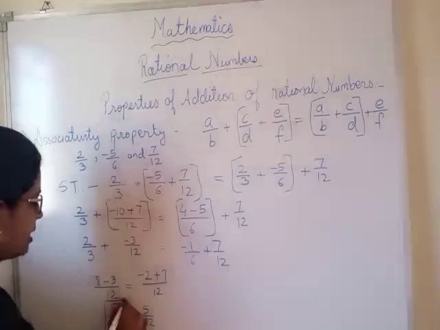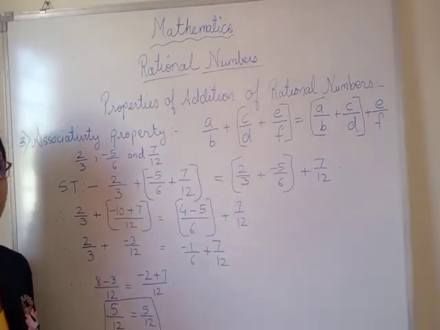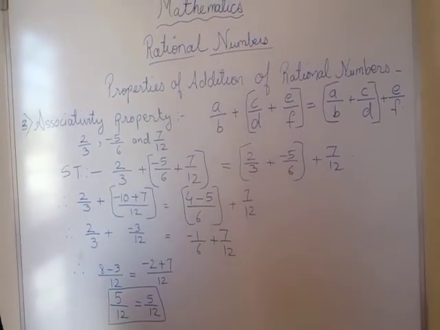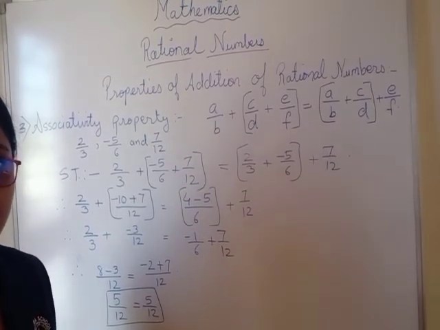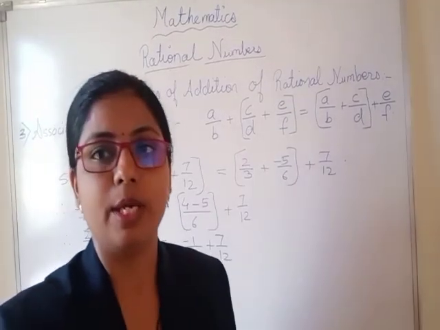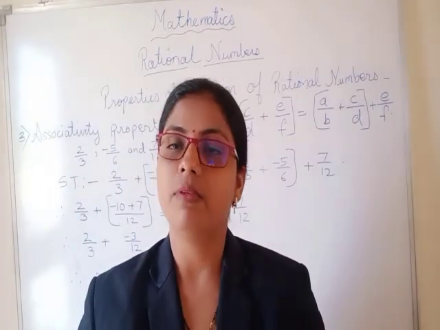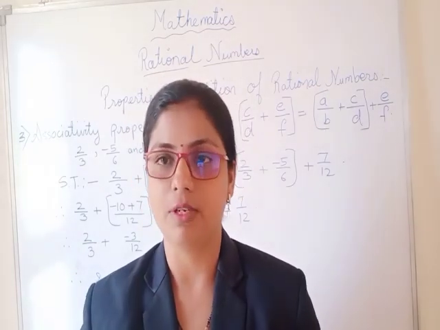So here we are getting equal answers. So we can conclude that it is verified with the help of the associative property. Okay. In this way we can go for other properties also. Today we will study only 3 properties. Next time we'll go for different properties.